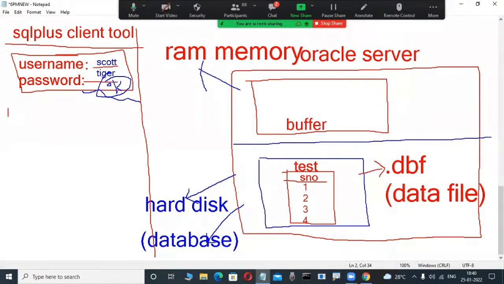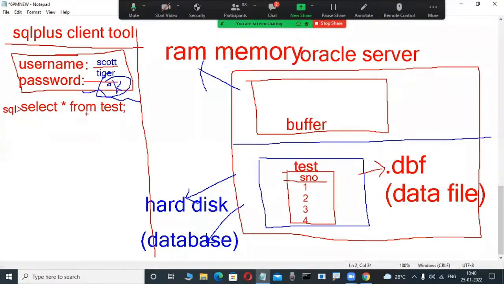Now here I'm using SQL language. Suppose, for example, I try to retrieve this table into this client tool. Then the SQL language is used, for example, the select statement. Don't worry, newcomers, that is SQL language. I am typing select star from test, like this. This is SQL language. Whenever I am writing this SQL command in the tool, what happens? Select means retrieve the data, don't worry.